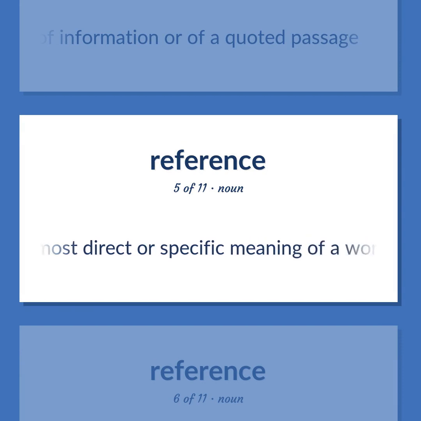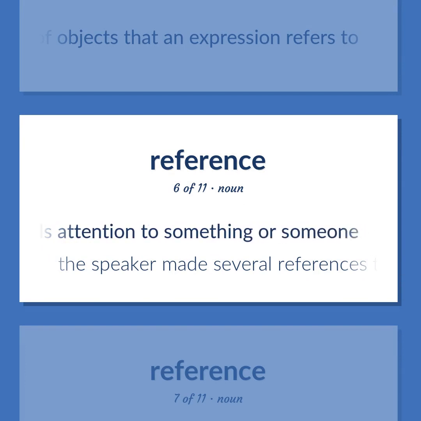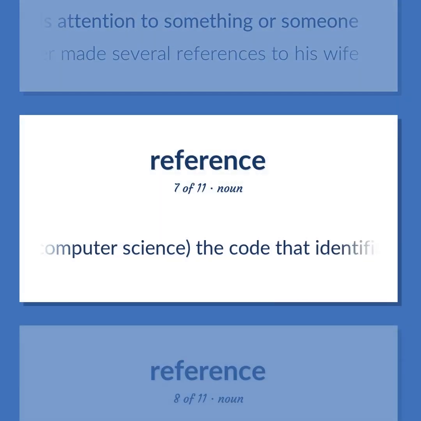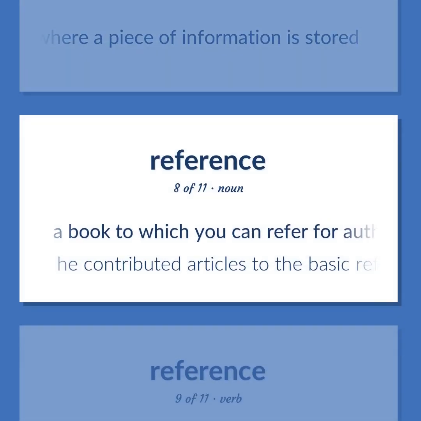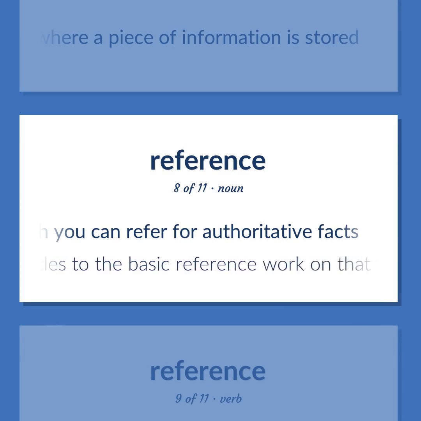The most direct or specific meaning of a word or expression. The class of objects that an expression refers to. A remark that calls attention to something or someone. The speaker made several references to his wife. Computer science. The code that identifies where a piece of information is stored. A book to which you can refer for authoritative facts. He contributed articles to the basic reference work on that topic.